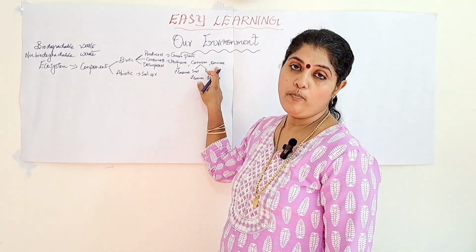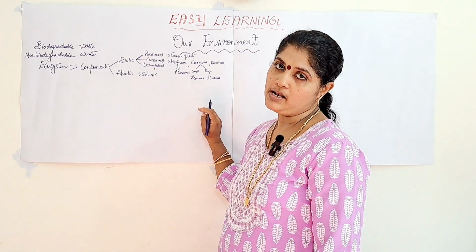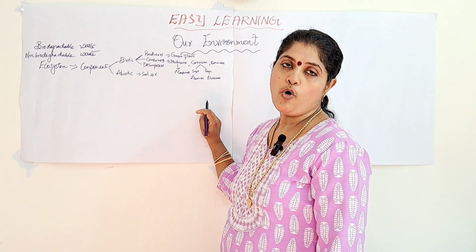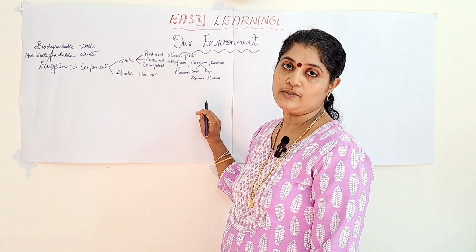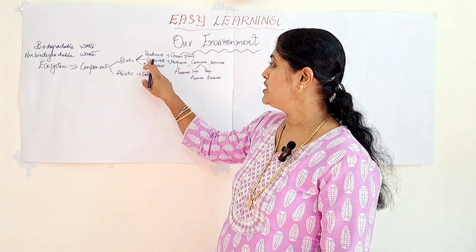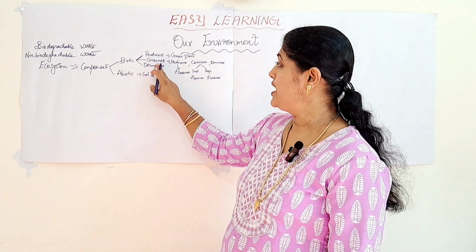Last comes the omnivores. Omnivores means the organisms which consume both plants and animals. They are known as omnivores. Human beings are one simple example of omnivores because we consume both plants as well as animals. So that is why we are known as omnivores. So that and all comes under consumers. So producers I have explained, then consumers.